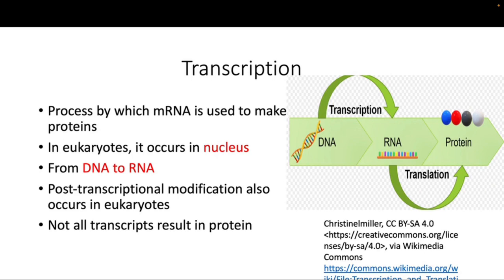So transcription in eukaryotes occurs in the nucleus, whereas in prokaryotes it happens in the cytoplasm, because as you know, prokaryotes do not have a true nucleus. So this process occurs in the cytoplasm for prokaryotes, and in the nucleus for eukaryotes. Again, transcription is from DNA to RNA, particularly mRNA. And after this transcript is made, there is also some post-transcriptional modification that occurs in eukaryotes. Again, this process only occurs in eukaryotes, it does not occur in prokaryotes. Okay, so this is a very crucial process.